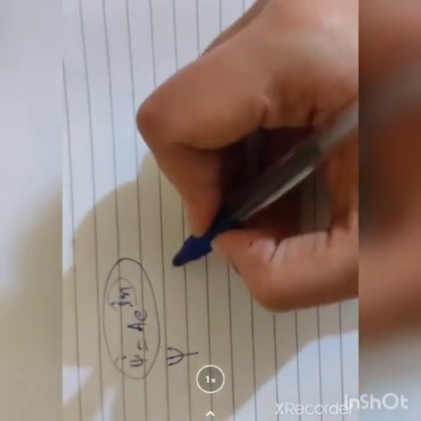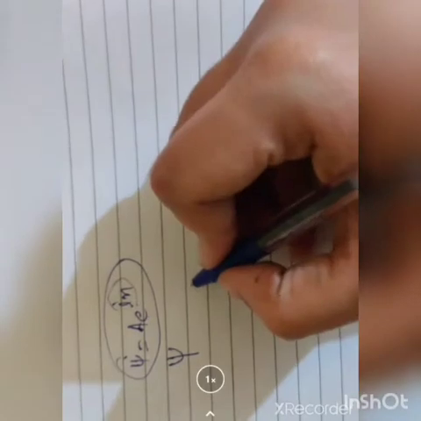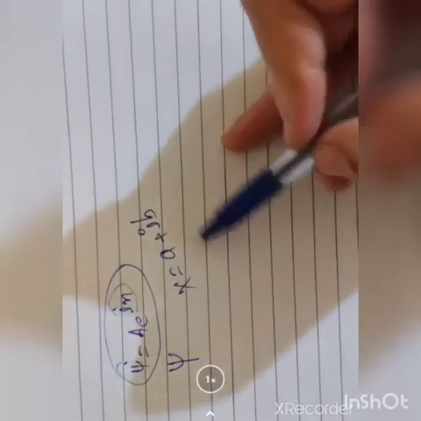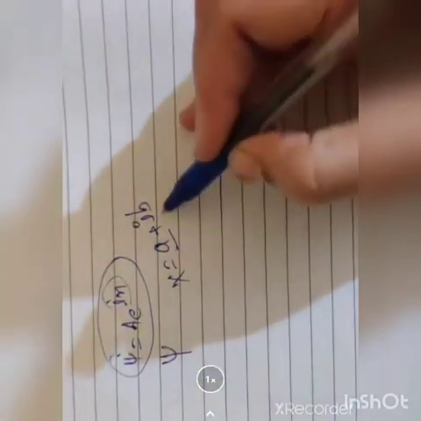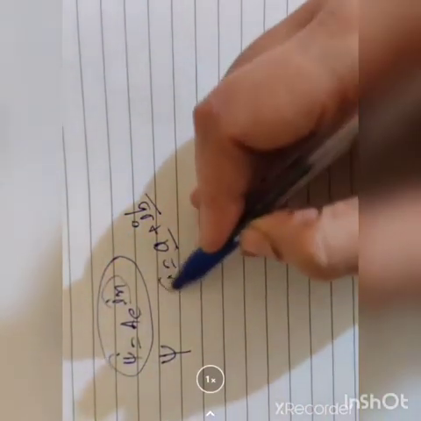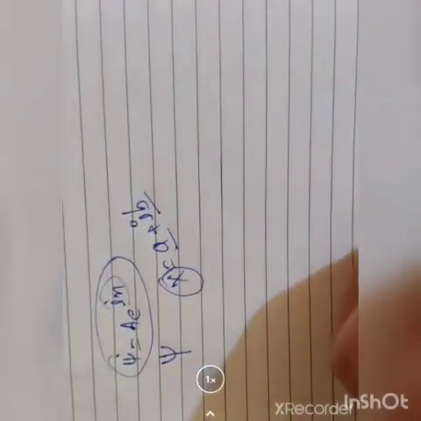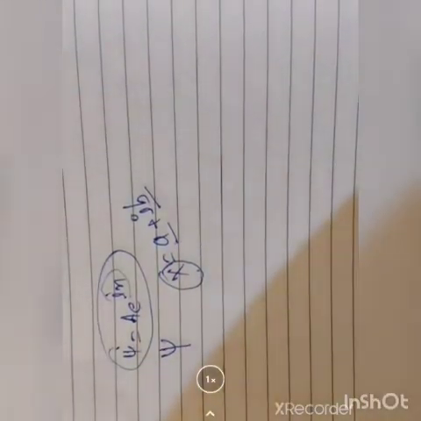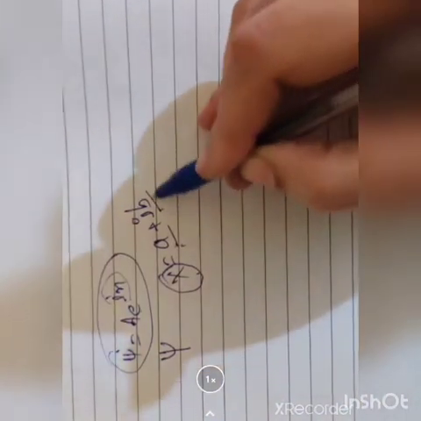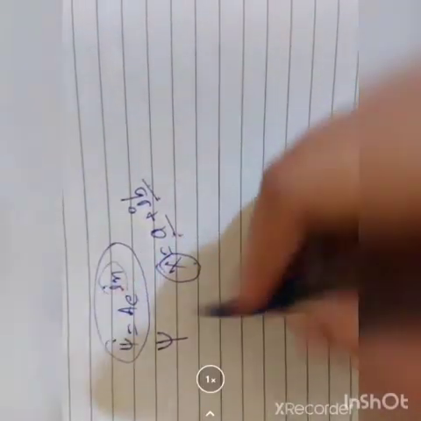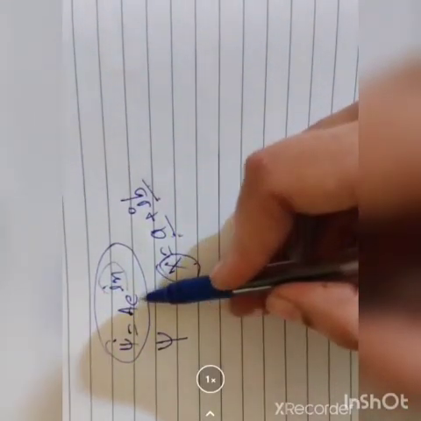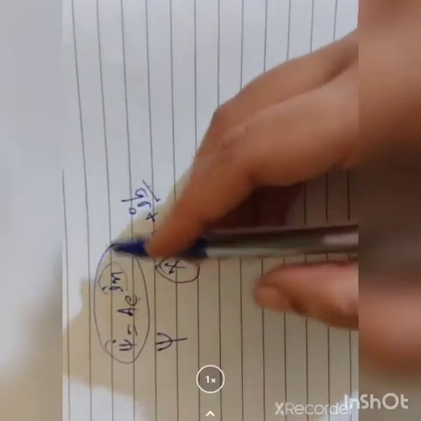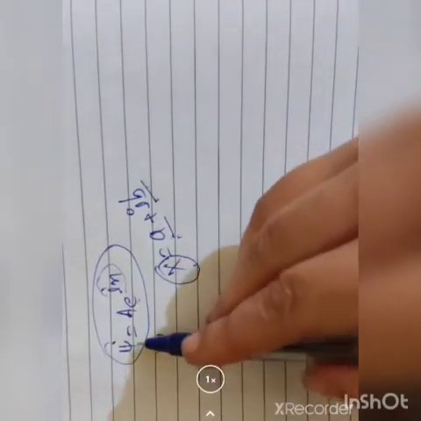Imaginary part means what? Your equation may be considered as x is equal to a plus ib. Here a is your real part, ib is the imaginary part. Its axis is along x, where your equation is a plus ib. So here the exponential function comes and the imaginary part also comes. At that time you have to calculate the complex conjugate of psi.